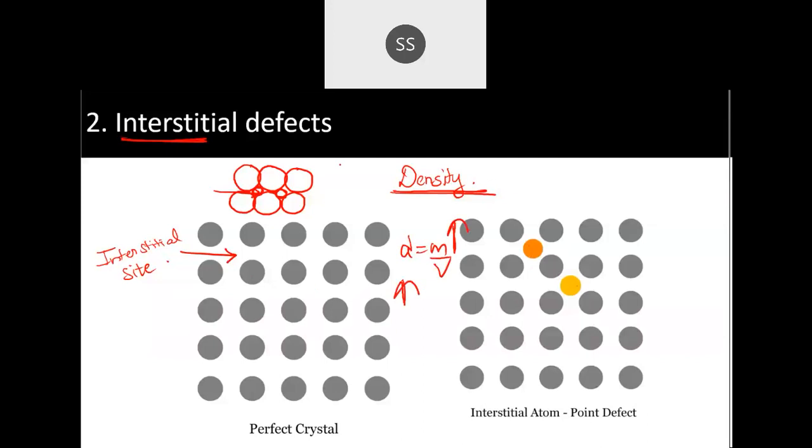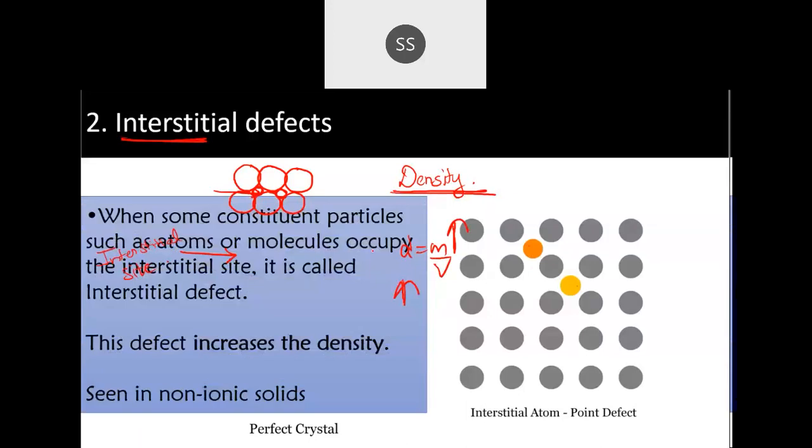Okay, so you can write down what is interstitial defect. When some constituent particles, it can be anything, atoms or molecules, come and occupy the interstitial site, then it is called interstitial defect. Okay, and it will increase the density.